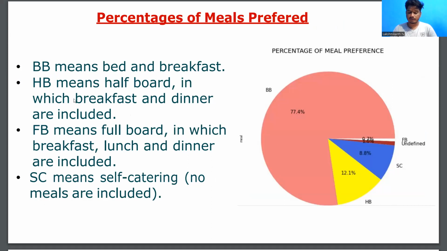BB means you provide bed and breakfast to the customers. HP means half board, which includes breakfast and dinner. FB means full board, which includes breakfast, lunch, and dinner. SC means self catering, where no meals are included. You can see that BB has the highest amount of data, followed by HP and self catering.